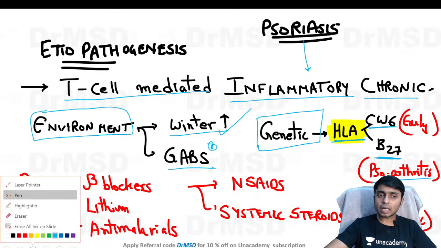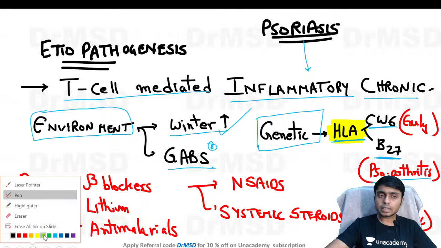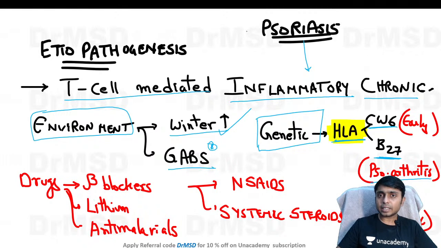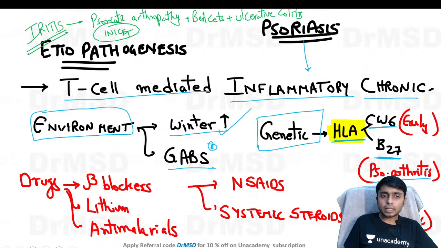Why? Because it was asked in this INI-CET, and the question said, iritis is seen in. One of the options was psoriatic arthropathy, and yes, in psoriatic arthropathy we get to see iritis. Other options were Behçet's disease, and even in Behçet's disease we get to see iritis, and also ulcerative colitis. So all these options were answers in the question which was asked in the INI-CET exam.